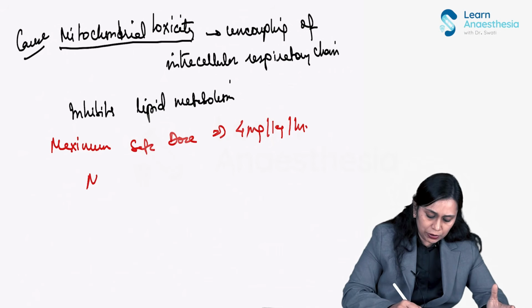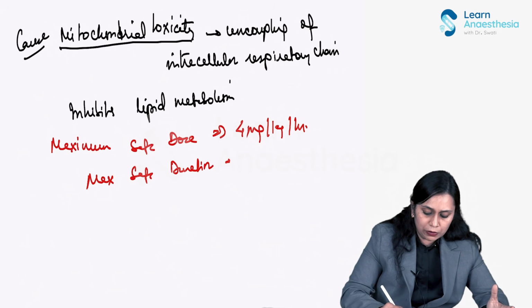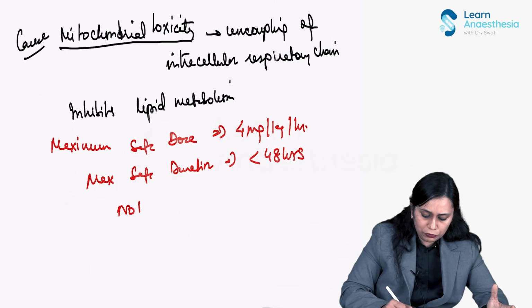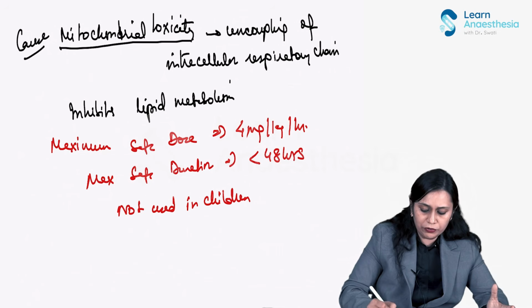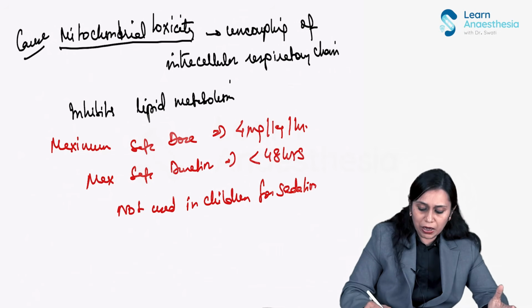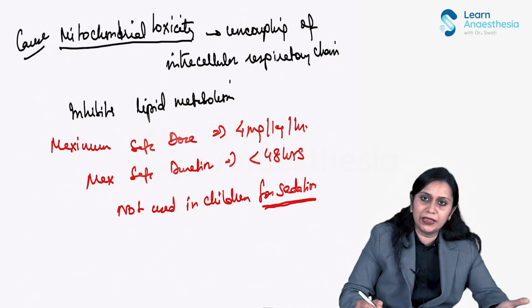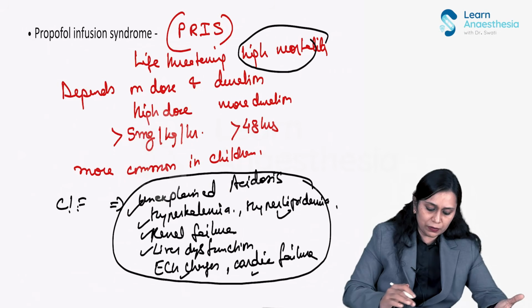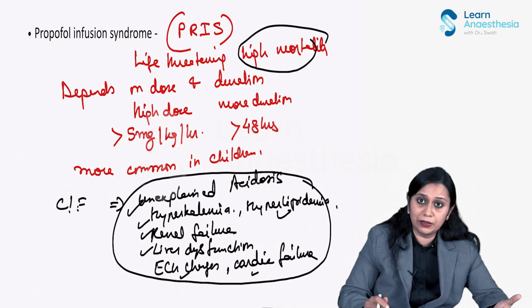The maximum safe duration is less than 48 hours. It is not used in children for sedation, though we use it very well for induction or maintenance, but not for continuous infusion for sedation. So this is PRIS, propofol infusion syndrome, a life-threatening complication of propofol.